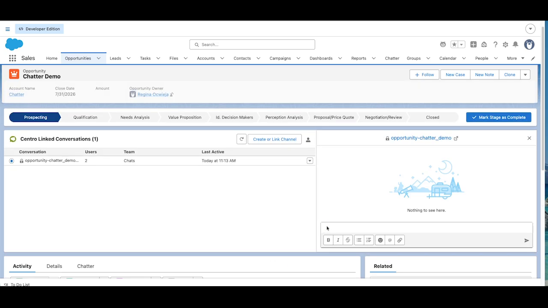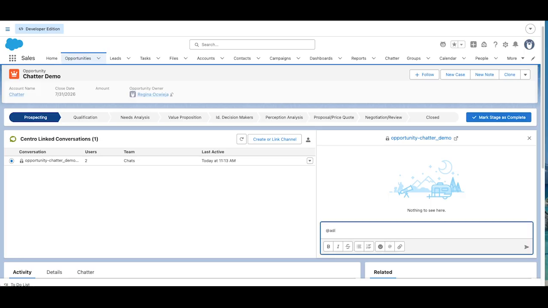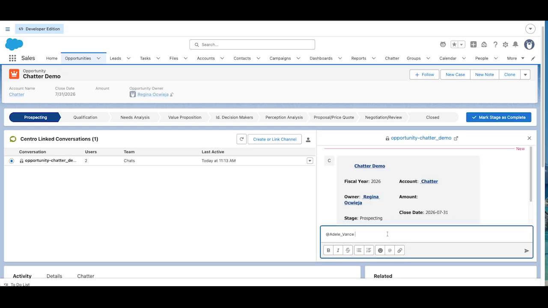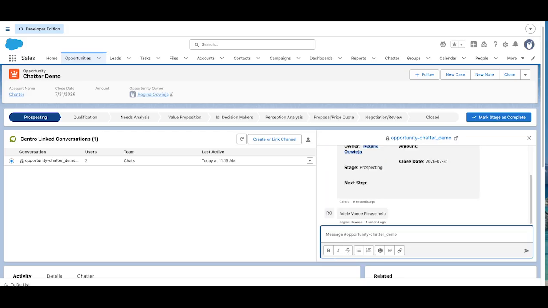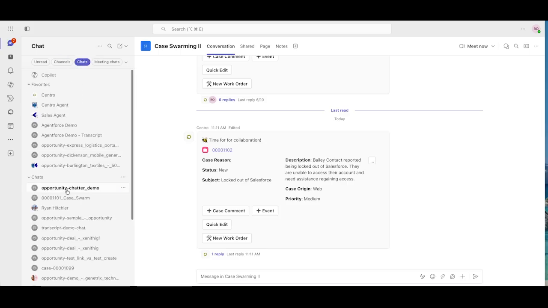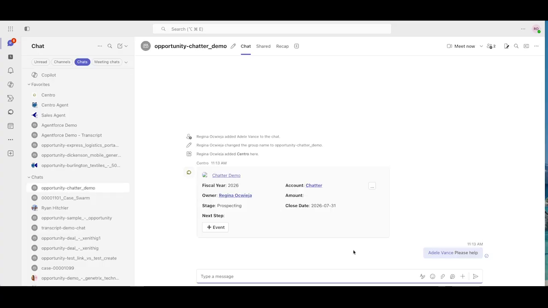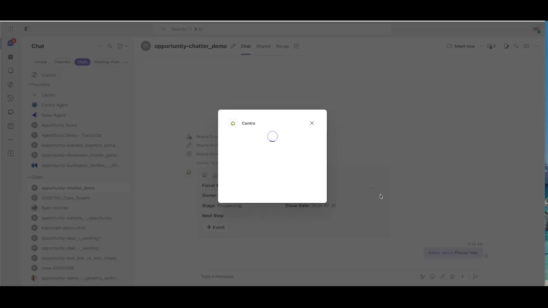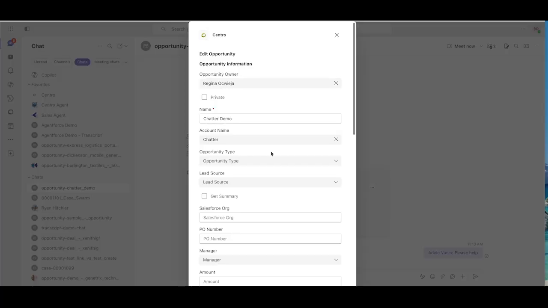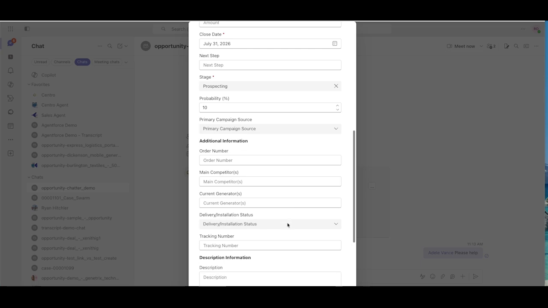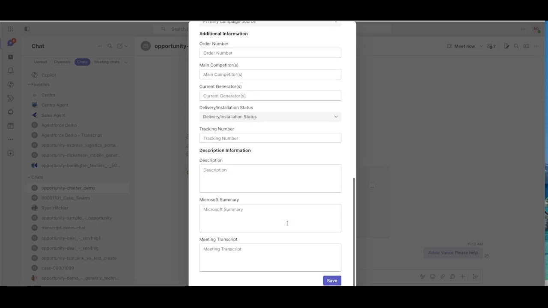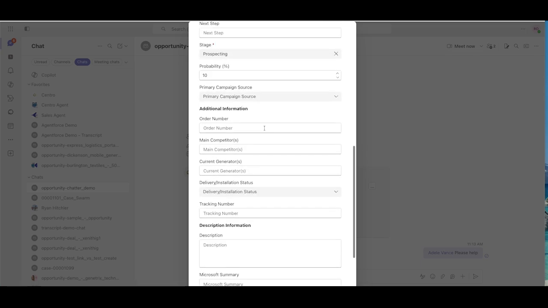You can see that collaboration directly here on the Salesforce record, and I can mention folks that were part of that channel directly from Salesforce. Now, on the Microsoft Teams side, you can see that chat happening and being created, where the right people were added and able to help. Unlike Chatter, I can edit this record directly from Microsoft Teams, honoring my Salesforce permissions. I can go ahead and make changes to the amount and to the stage in this example.